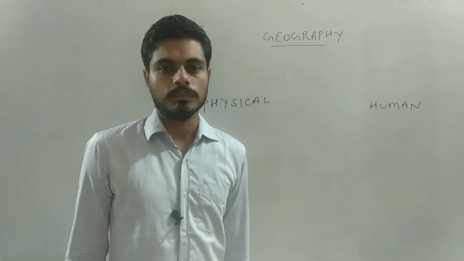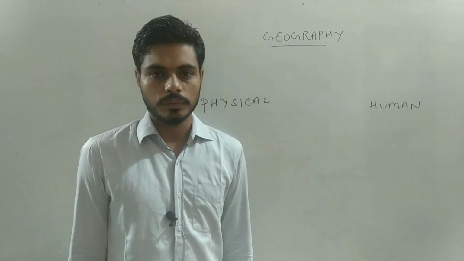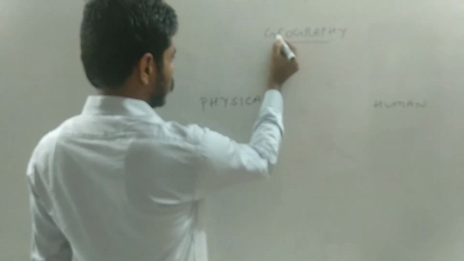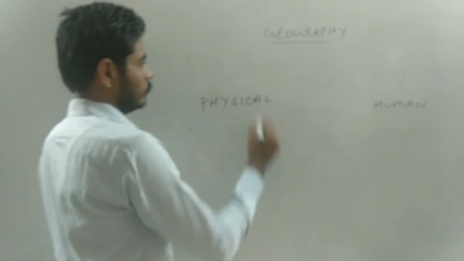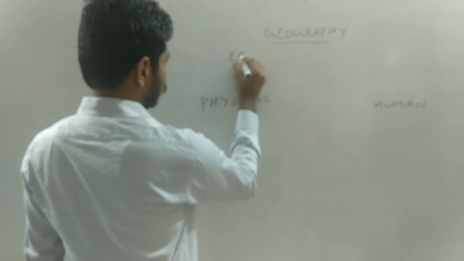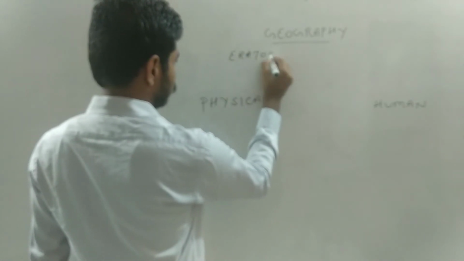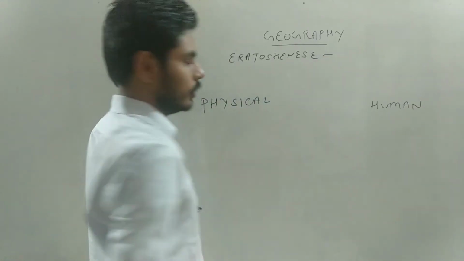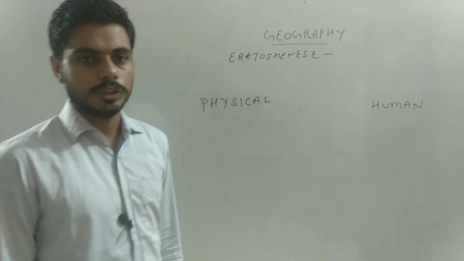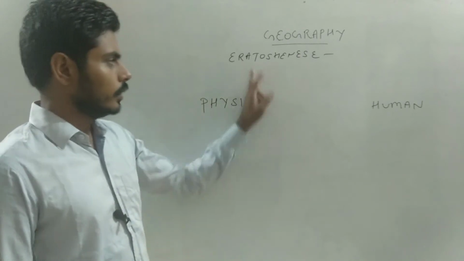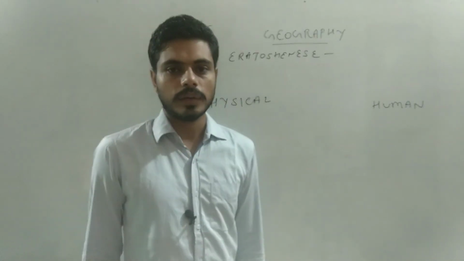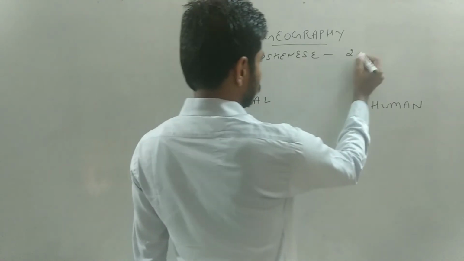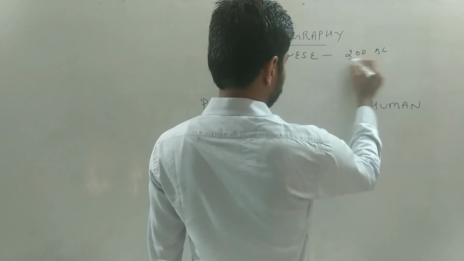Where does it come from? Who coined the term geography? It is a Greek philosopher and scholar, the name Eratosthenes, who was the first one to introduce this term geography. Eratosthenes was also called the father of geography, around 200 BC.